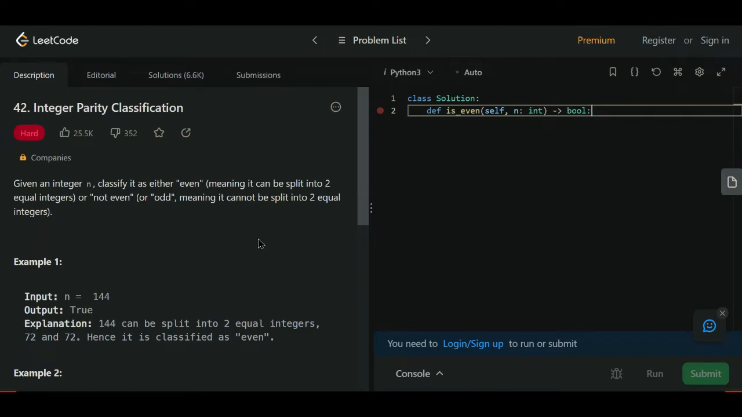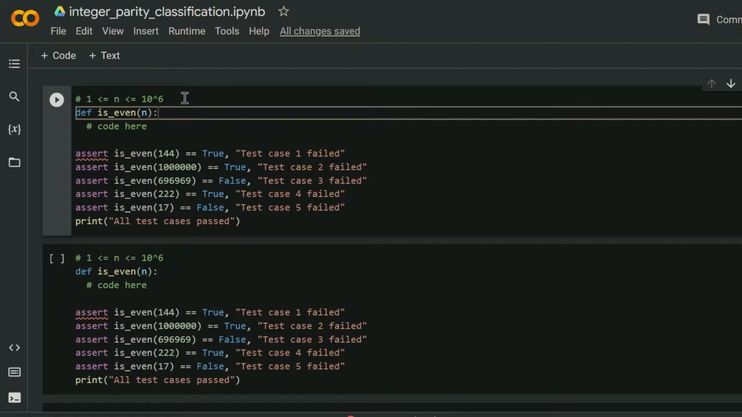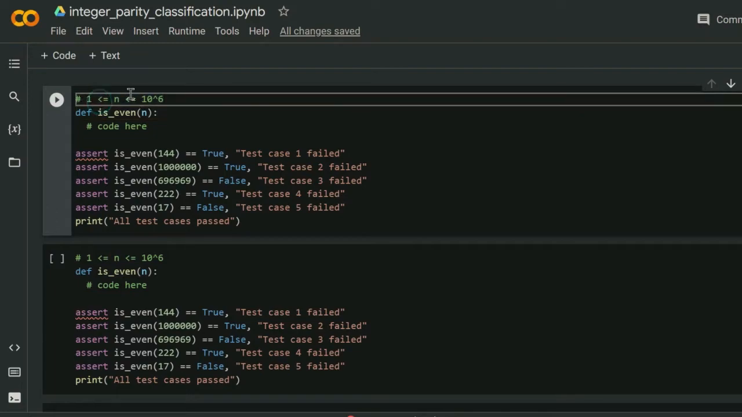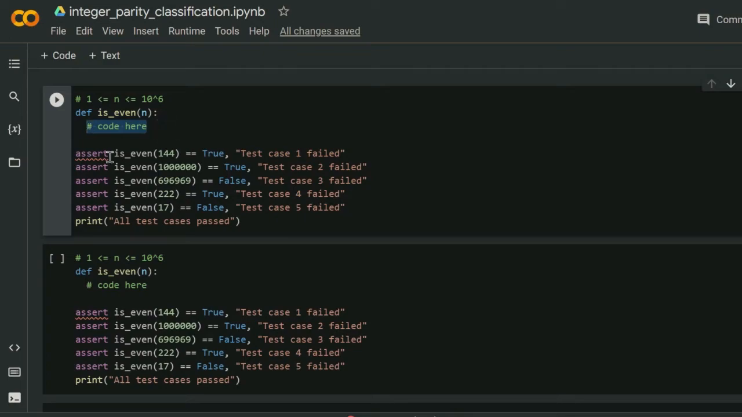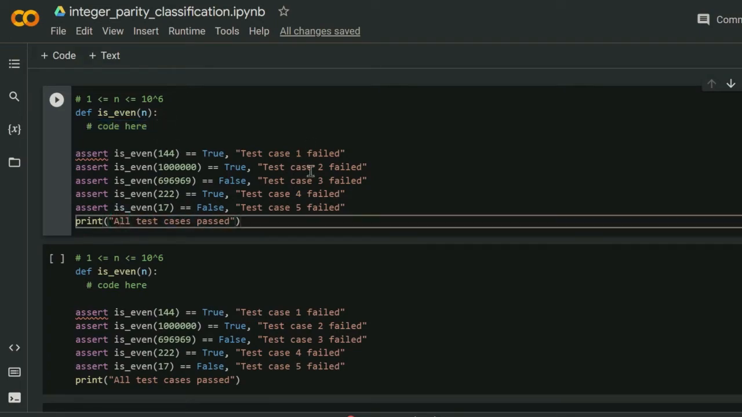So given an integer n, classify it as either even, is the terminology I use, meaning it can be split into two equal integers, or not even. I guess you can also call it odd, meaning it cannot be split into two equal integers. So I'm in Google Colab now. The input for n should be in the 1 to a million range. We have our code here, and then we just have our test cases, which should pass and should run this message and not these ones.